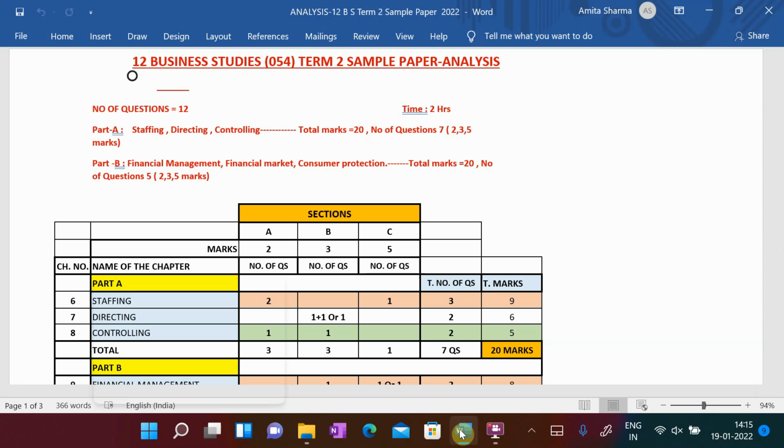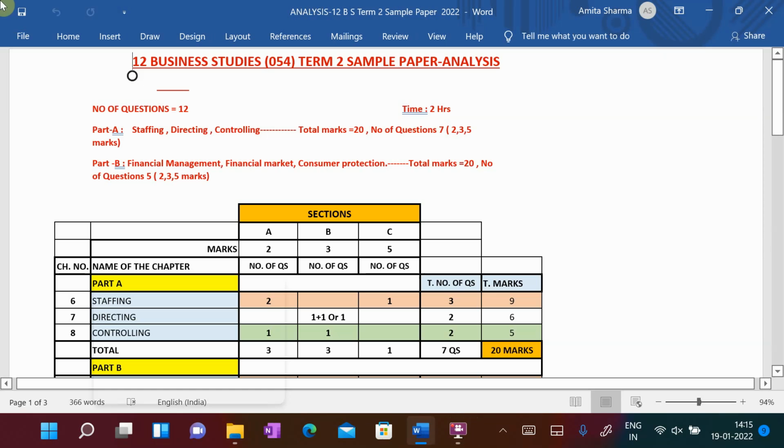Here I'm with the analysis of 12th Business Studies Term 2 sample paper. In the Term 2 sample paper of Business Studies, students, there will be 12 questions and the time limit is 2 hours.